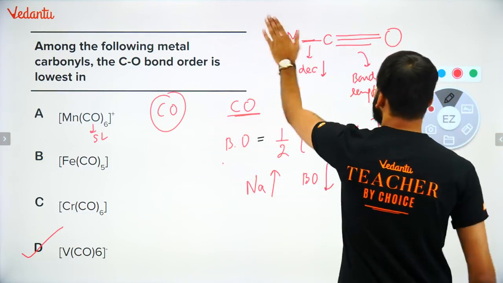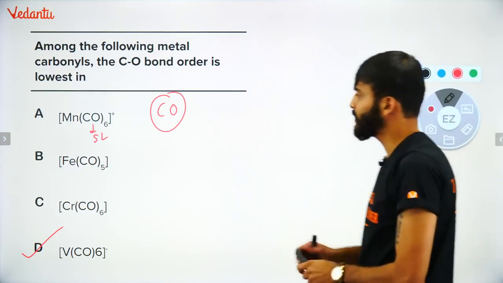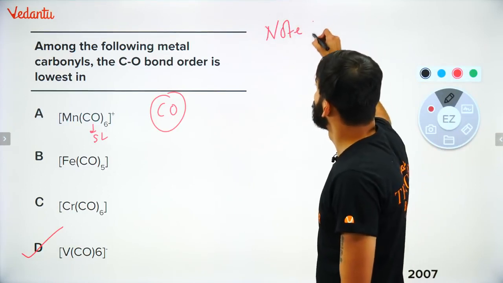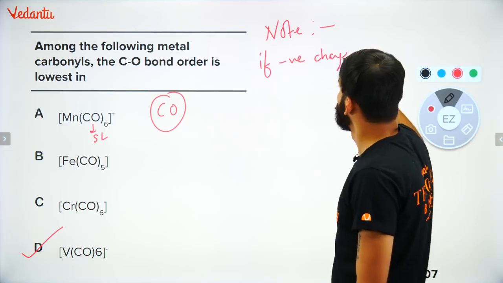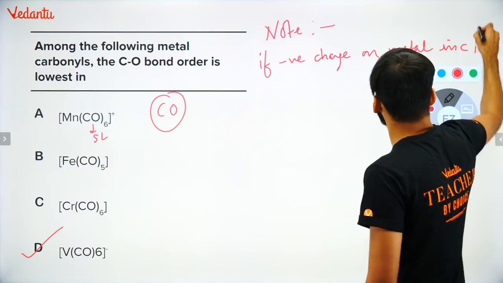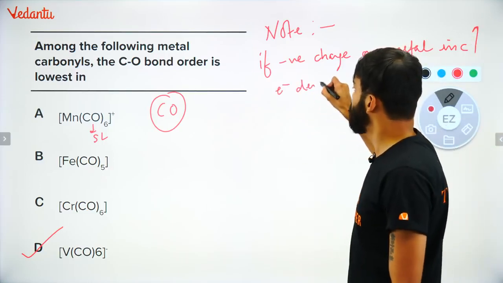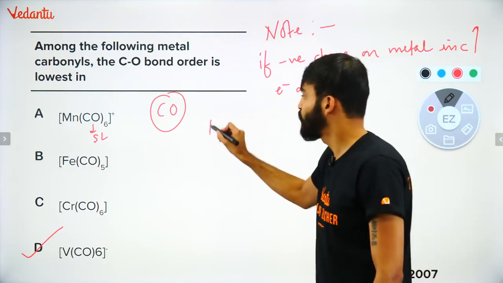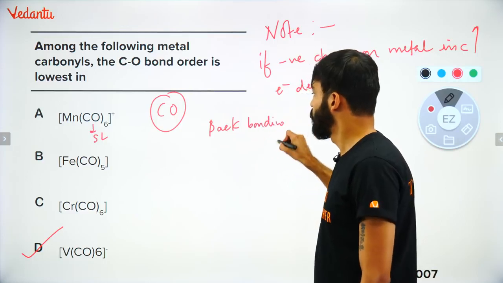Check this out. Very good. I like the approach, man. Note डाल के कहीं ना कहीं लिख लेना. You write this along with me. Note. If negative charge on metal increases, अगर metal पे negative charge बढ़ेगा, तो electron density on metal will increase. So back bonding will increase.